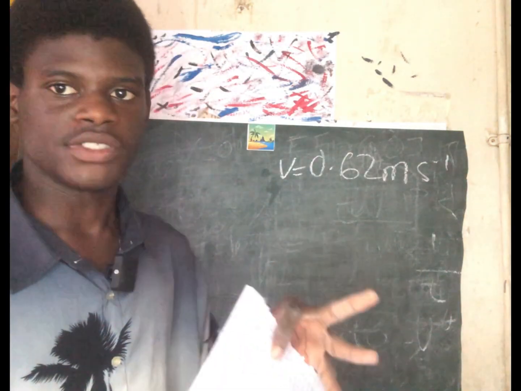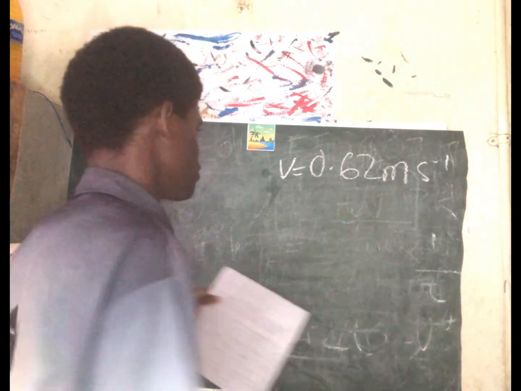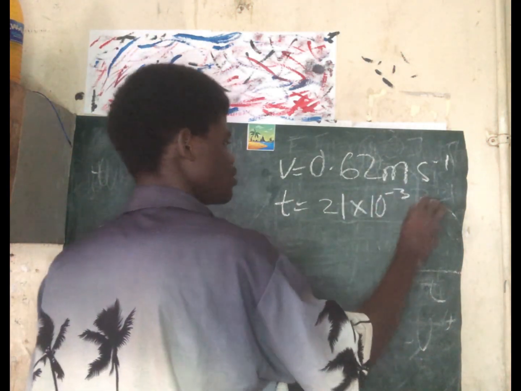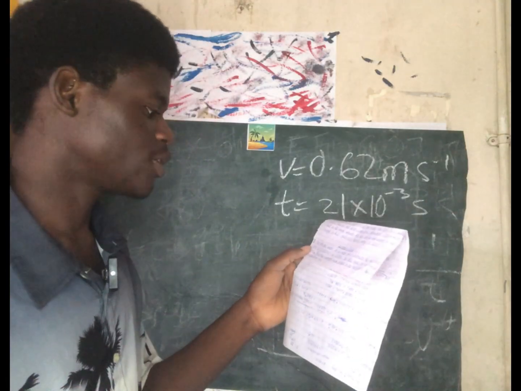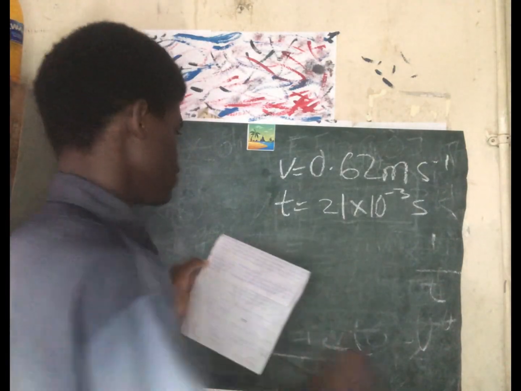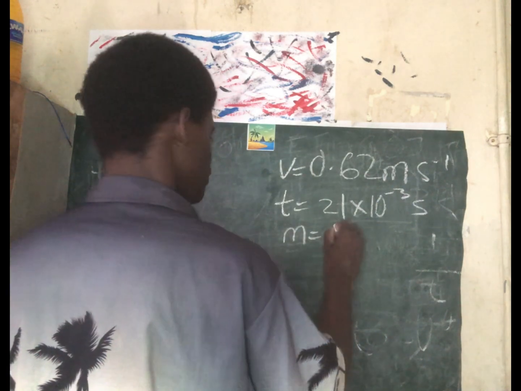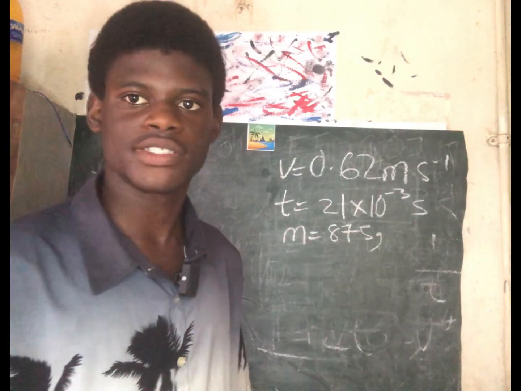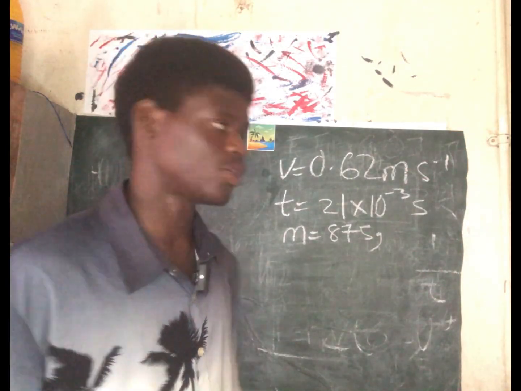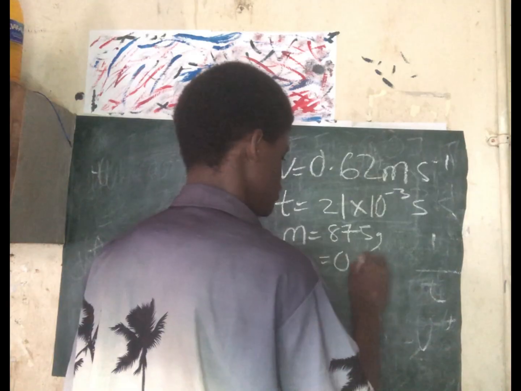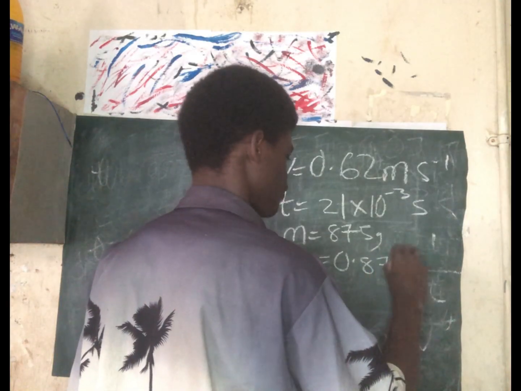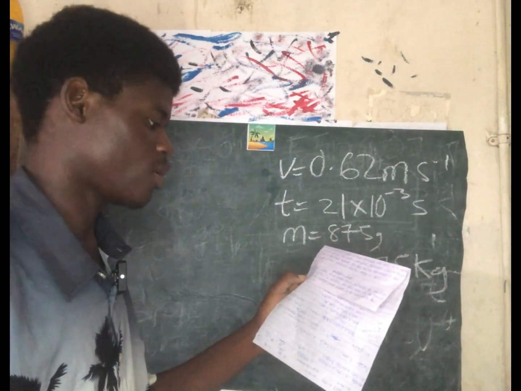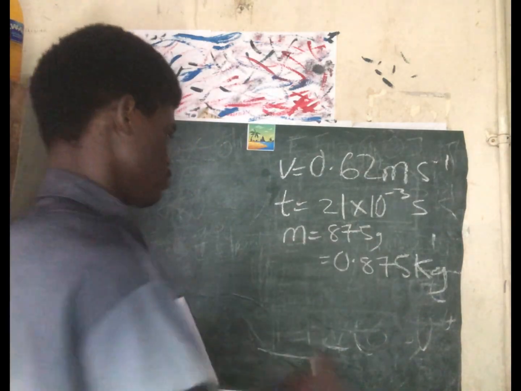Take note of all those prefixes. Millisecond, so the time is 21 times 10 raised to power minus 3 seconds. Now it says the total mass of the train is 875 grams, but our mass has to be in kilograms. So what do we do? Divide by 1000. That will be 0.875 kilogram. And now we should find the average power delivered to the train during the acceleration.